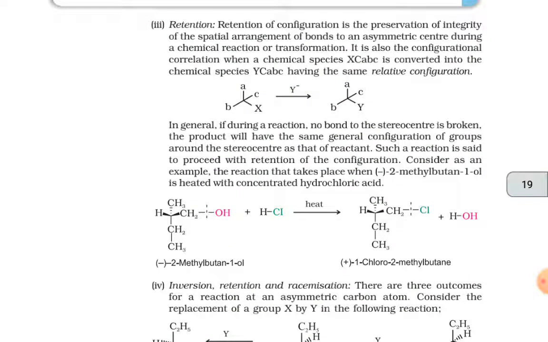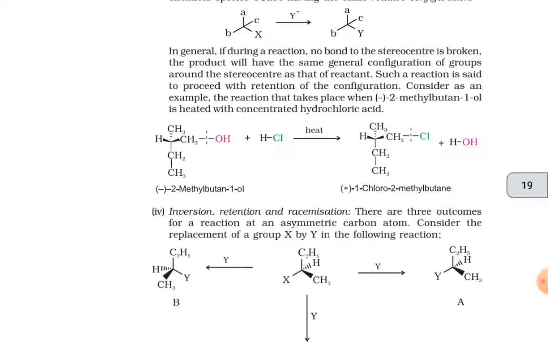Third is retention. Retention of configuration is the preservation of the integrity of the spatial arrangement of bonds to an asymmetric center during a chemical reaction or transformation. It is also the configurational correlation when a chemical species XCABC is converted into the chemical species YCABC having the same relative configuration.